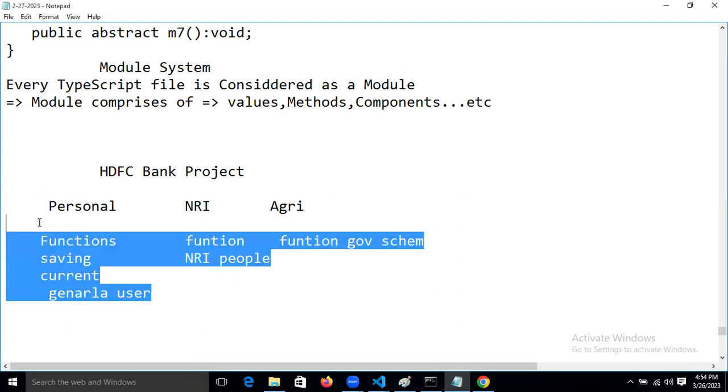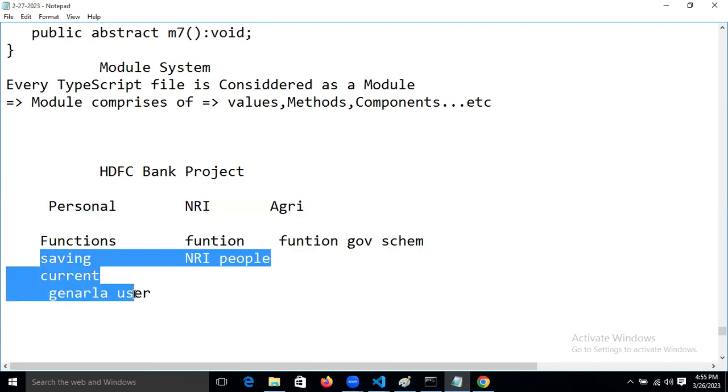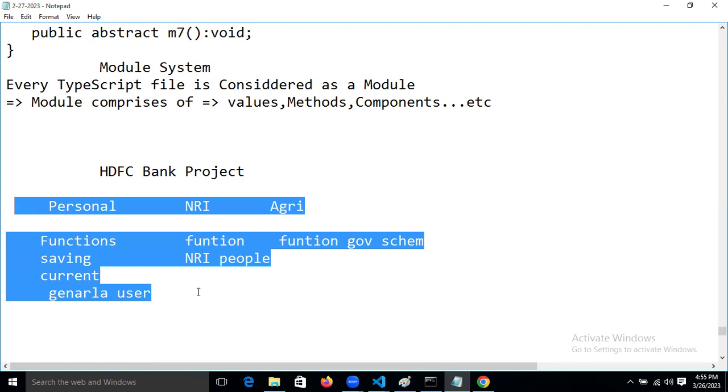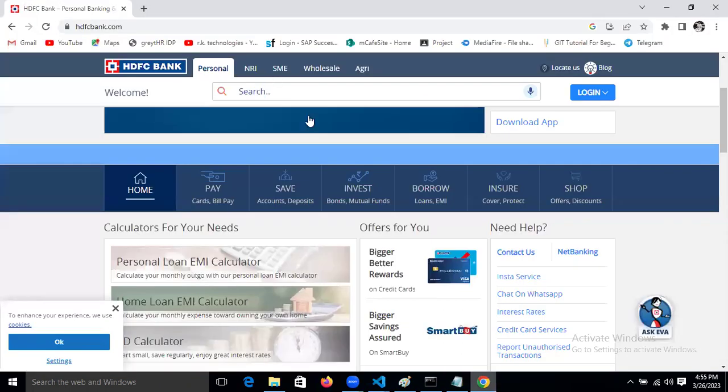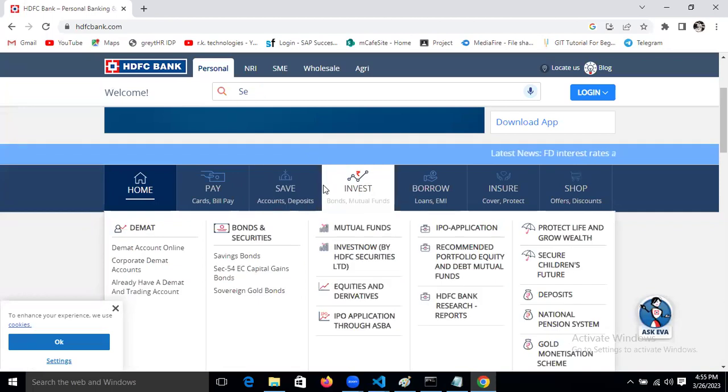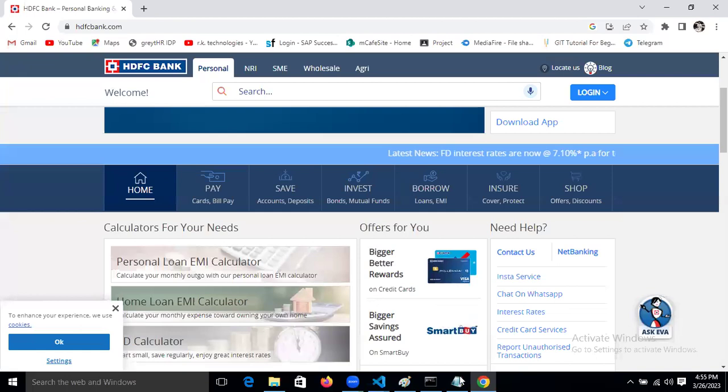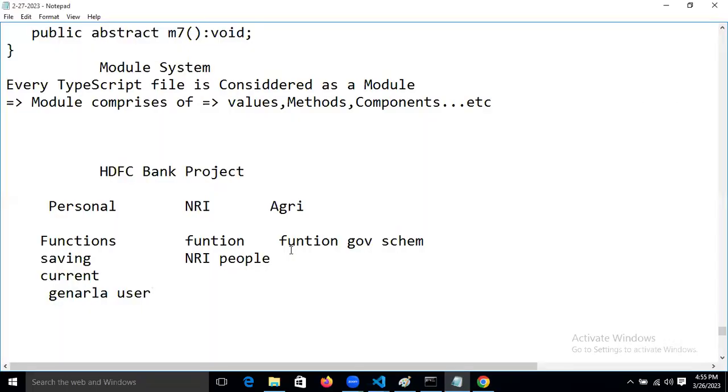I'm explaining this because at the time of developing, this modularity is there at the project level only. That is the reason things are visible like this on the website. So, to achieve this modularity, what kind of keywords are we using now, guys? We are using the export keyword.